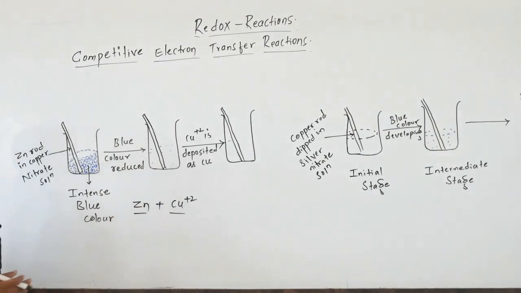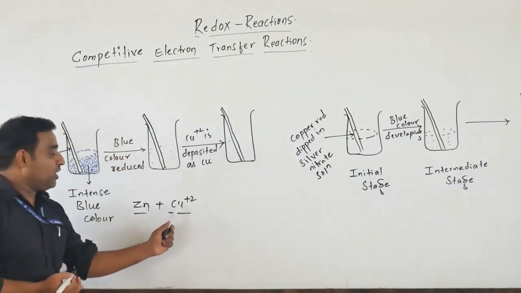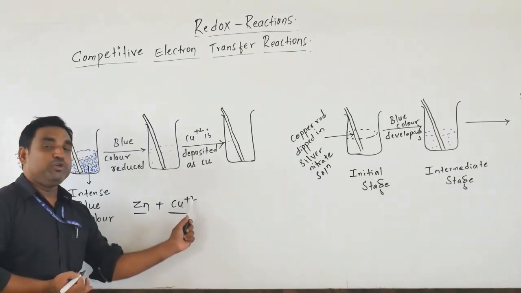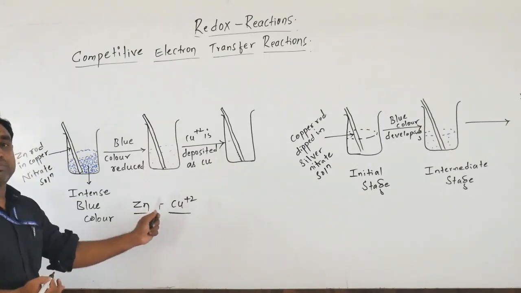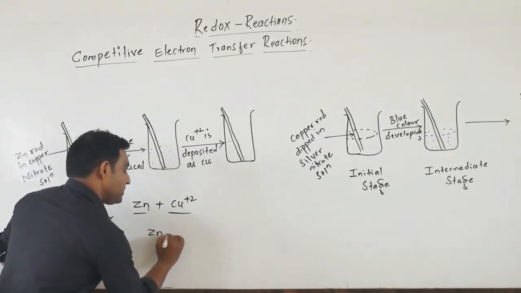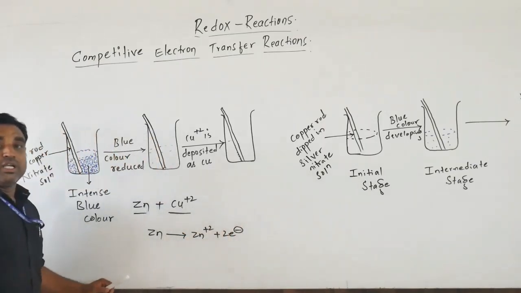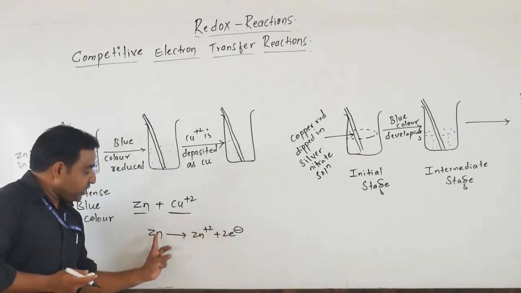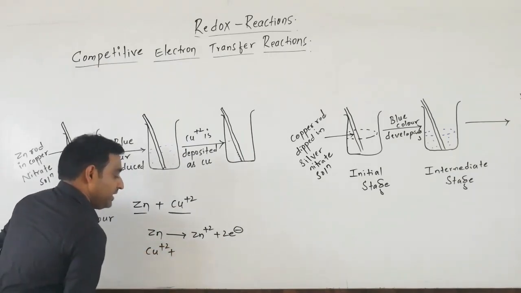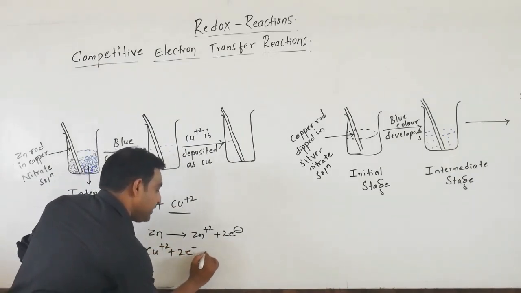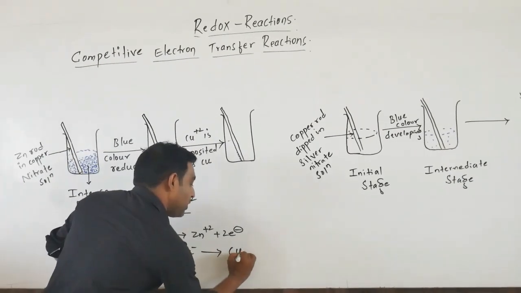How is it replaced? Copper has lost 2 electrons, hence it is in the Cu+2 form only. Zinc loses electrons and forms zinc+2 by the loss of 2 electrons. Those electrons lost by zinc are taken by copper, so copper +2 is reduced by gaining the 2 electrons lost by zinc, and it is converted into copper metal.